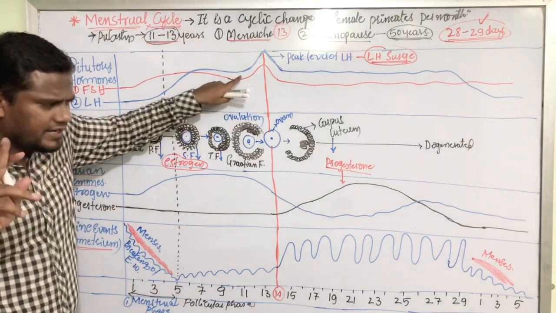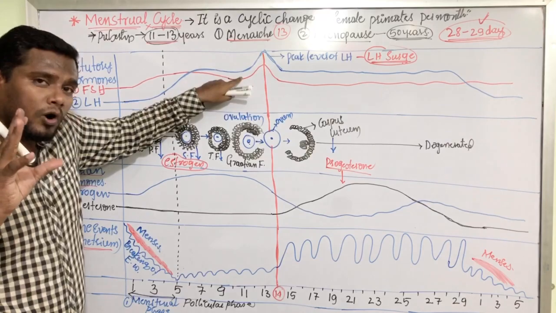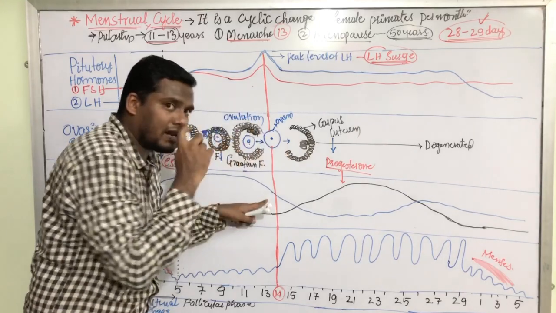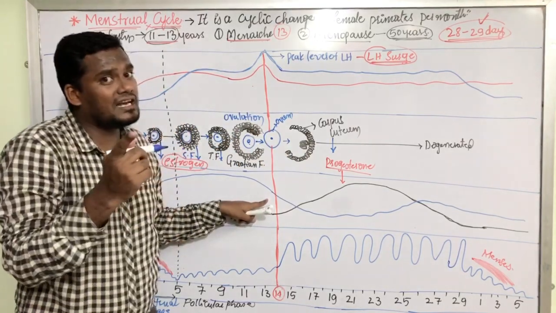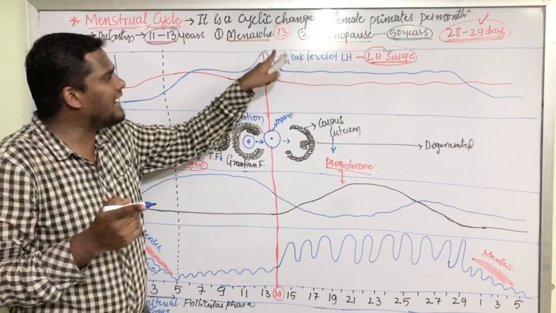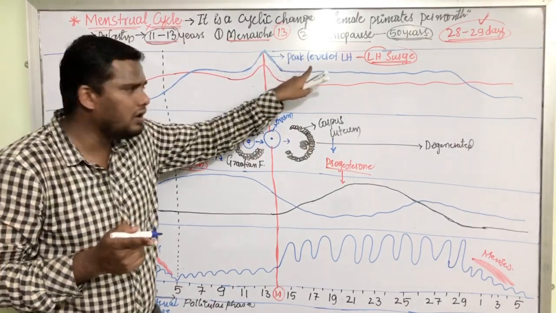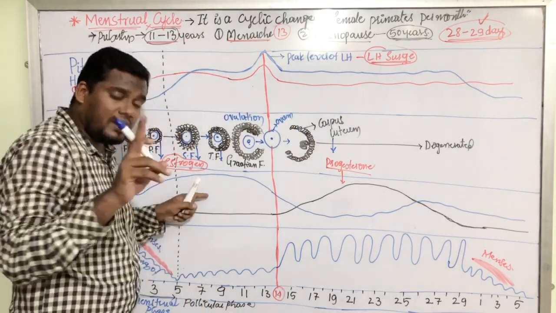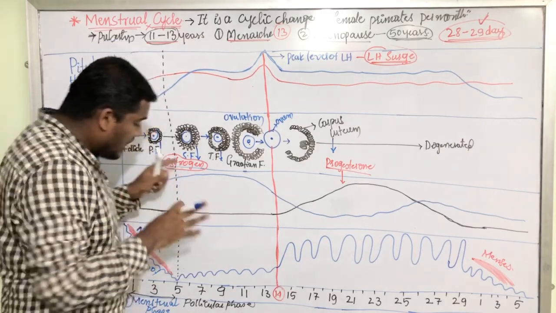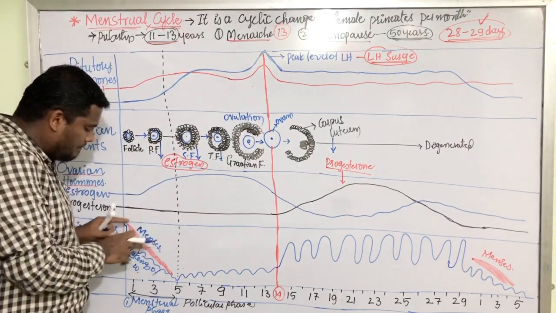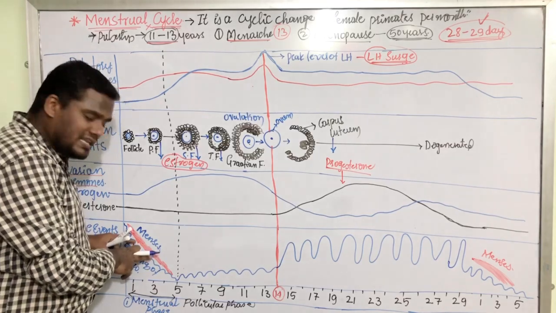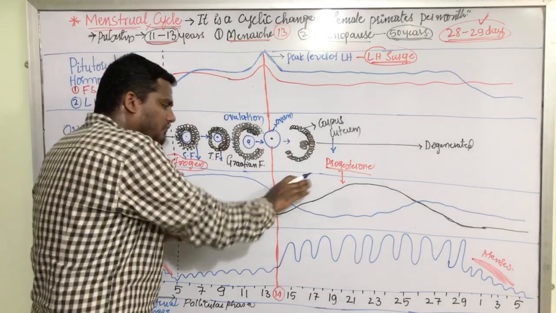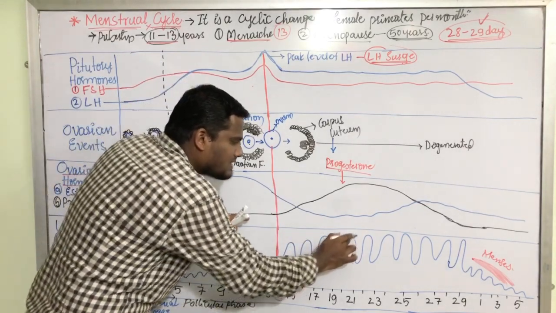So here you need to remember only some very important points. On the 14th day, the egg is getting released by rupturing the Graafian follicle. Who ruptures the Graafian follicle? It is LH. That highest level of LH hormone is called the LH surge. Now, progesterone is also a very important hormone secreted by the ovary. The lowest level of progesterone breaks the endometrium and is responsible for menses or menstrual flow. The highest level of progesterone repairs the endometrium.